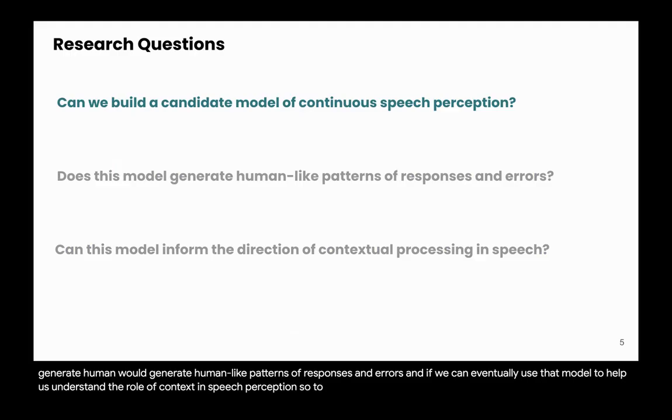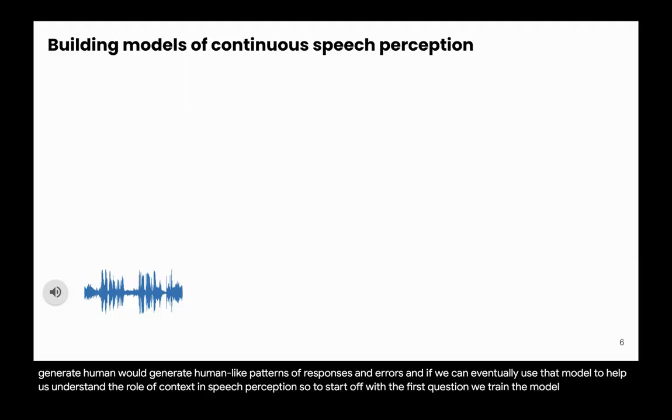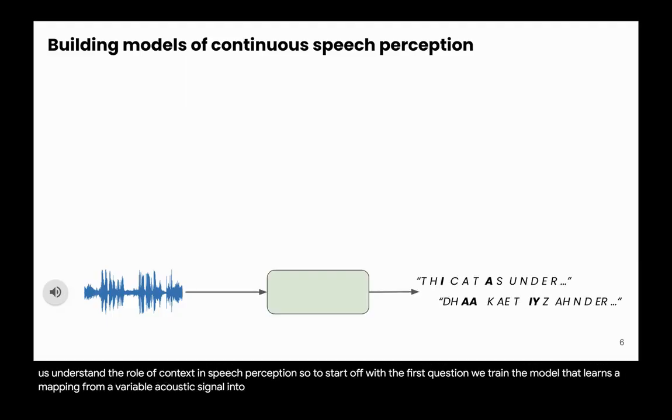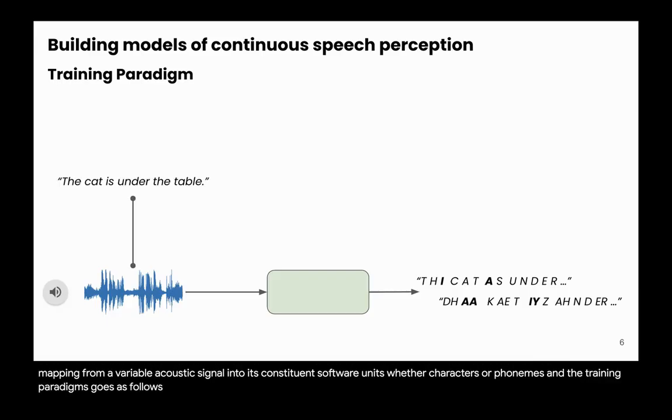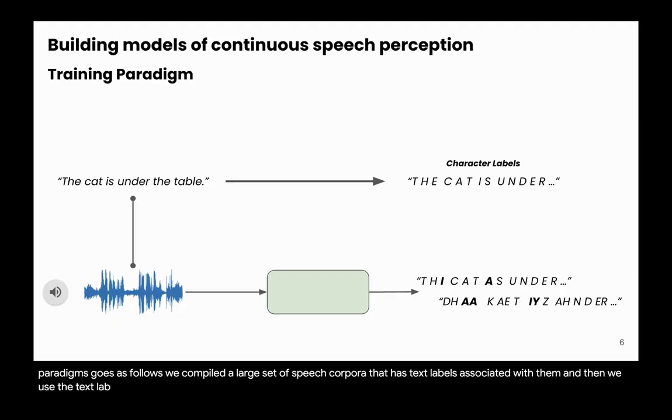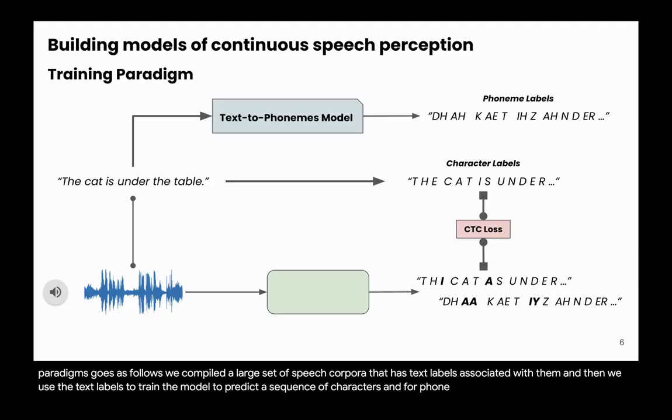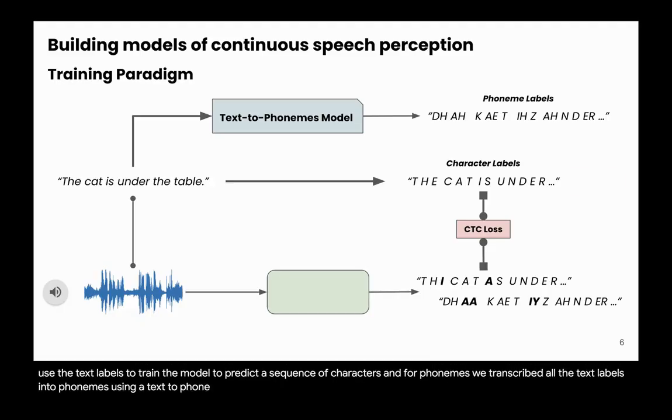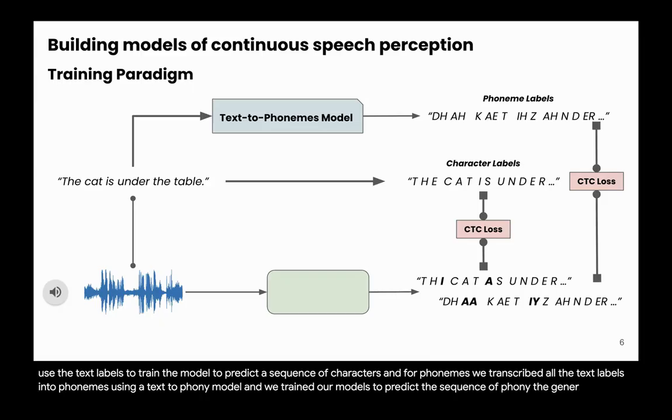So to start off with the first question, we trained a model that learns a mapping from a variable acoustic signal into its constituent subword units, whether characters or phonemes. And the training paradigm goes as follows. We compiled a large set of speech corpora that has text labels associated with them, and then we used the text labels to train the model to predict a sequence of characters. And for phonemes, we transcribed all the text labels into phonemes using a text-to-phoneme model, and we trained our models to predict a sequence of the generated phonemes.